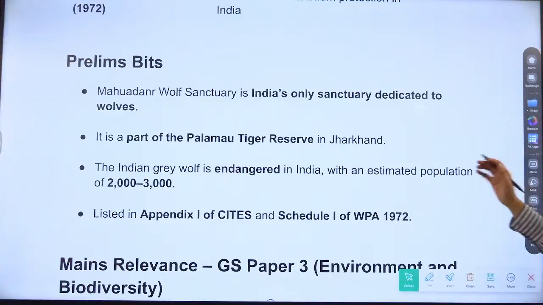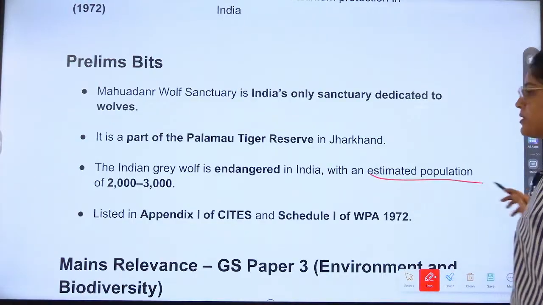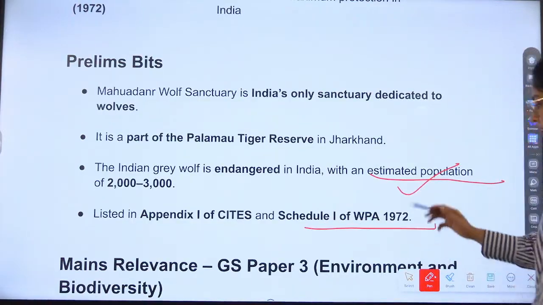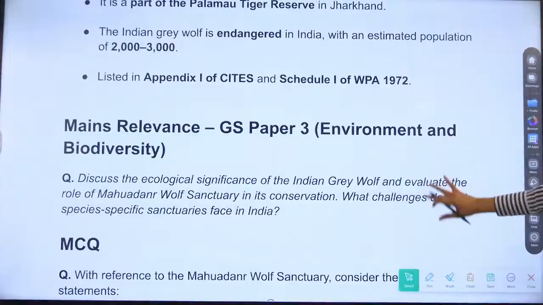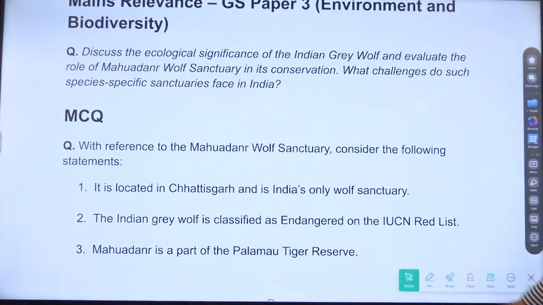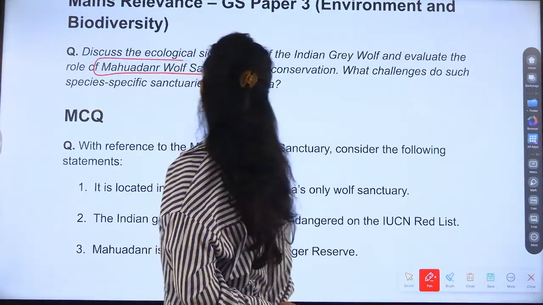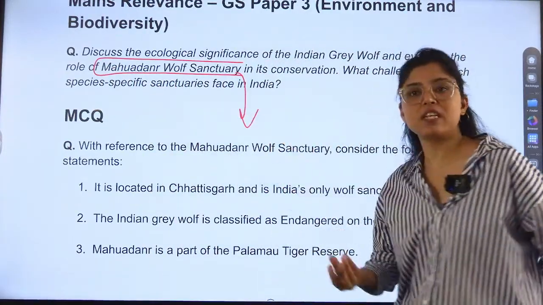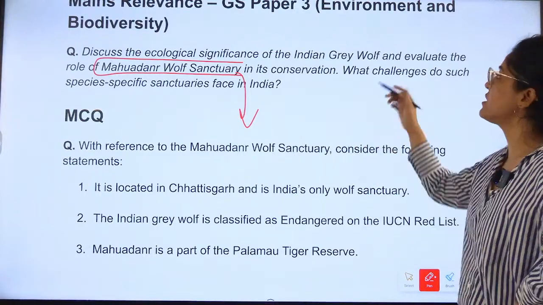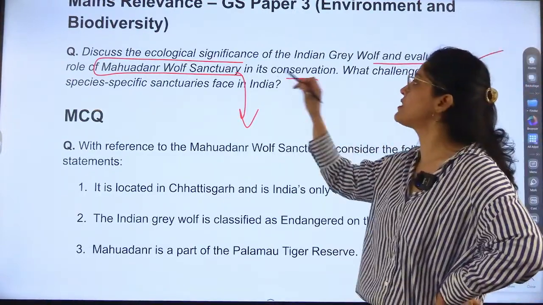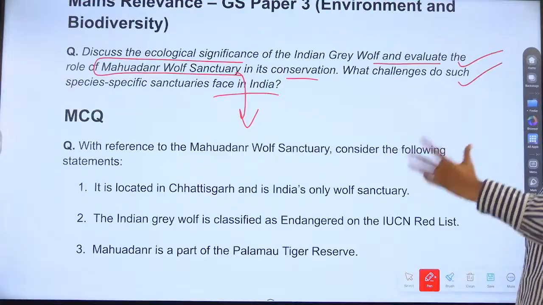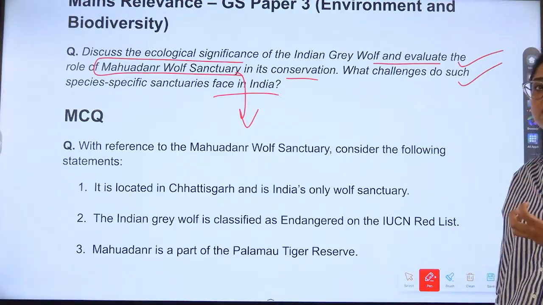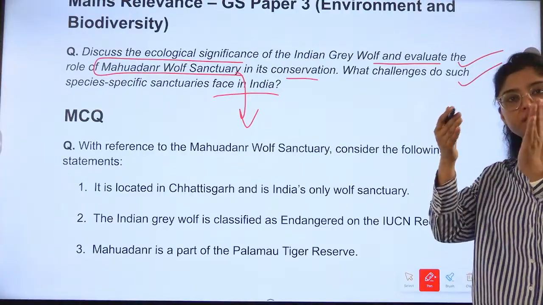These are the important information points: the Indian grey wolf is endangered with an estimated population of 2000 to 3000, and this we already know, that the highest protection is provided in every list. This name is important. This can be asked: this sanctuary is in which state? Simple question, right? Discuss the ecological significance of the wolf and evaluate the role of the sanctuary in conservation. What challenges do such species-specific sanctuaries face in India?